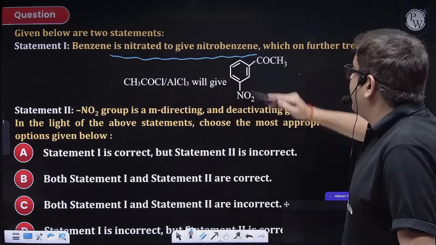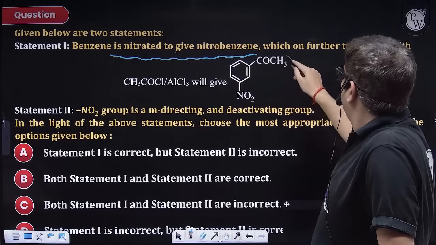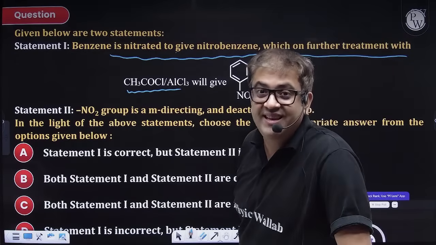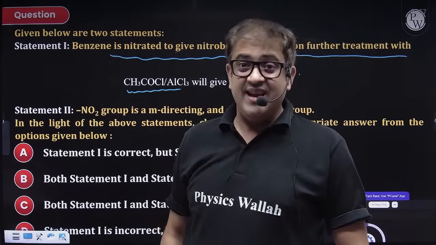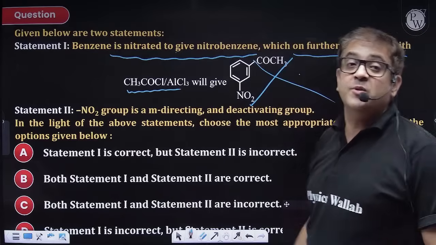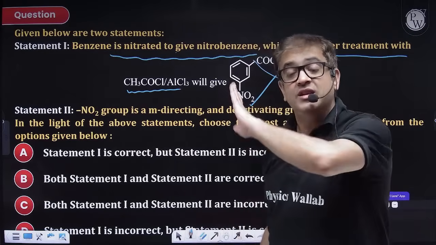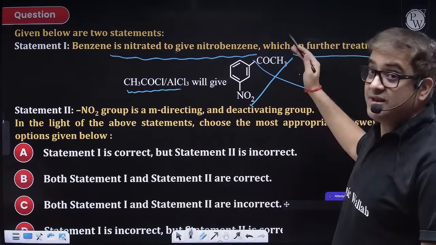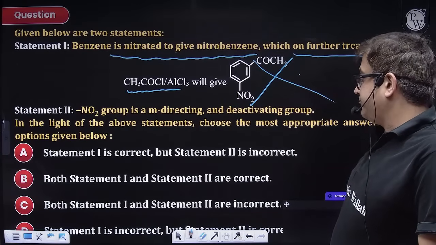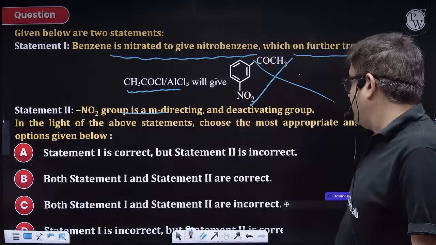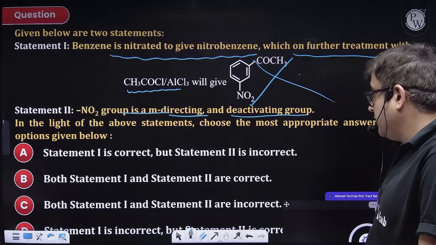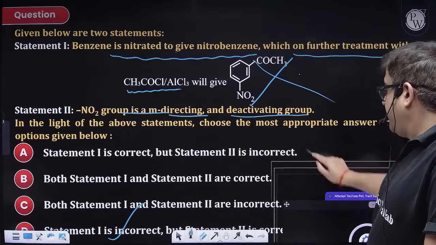Benzene is nitrated to give nitrobenzene, which on further treatment with acid chloride and anhydrous AlCl3. The NO2 group is highly minus I. It withdraws electrons so much that no electrophile wants to attack. Therefore it will not be produced, because nitrobenzene does not undergo Friedel-Crafts alkylation and acylation, an NCERT fact, because NO2 is highly electron withdrawing. So this is false. The NO2 group is meta-directing, yes, and deactivating, yes. This is true. So option Delhi.